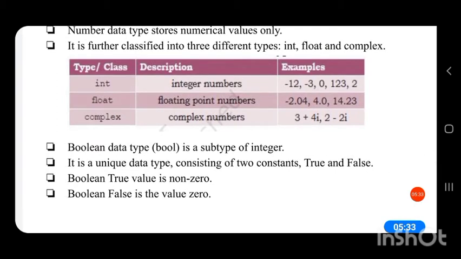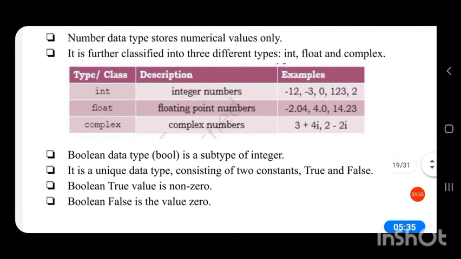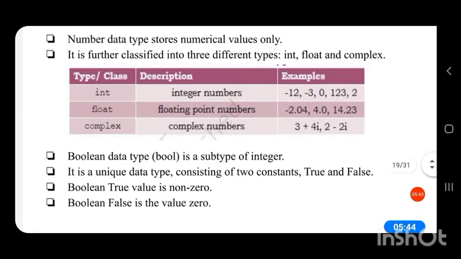Then there is a subtype of integer data type, that is bool or boolean data type. Boolean data type is a unique data type consisting of two constants, true and false.